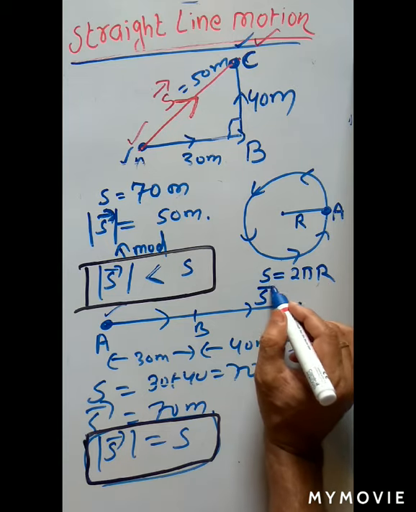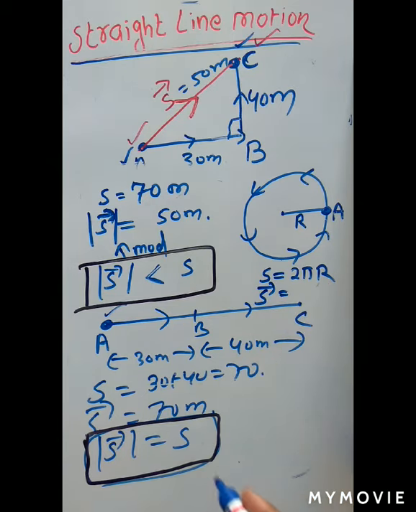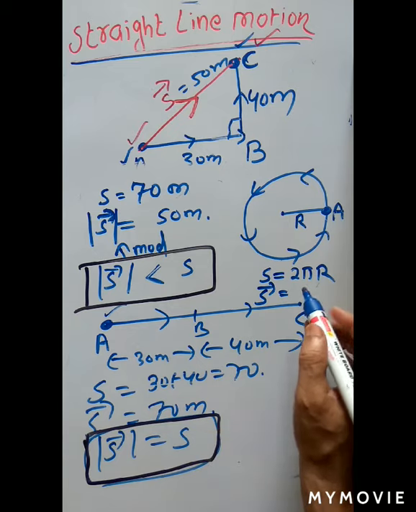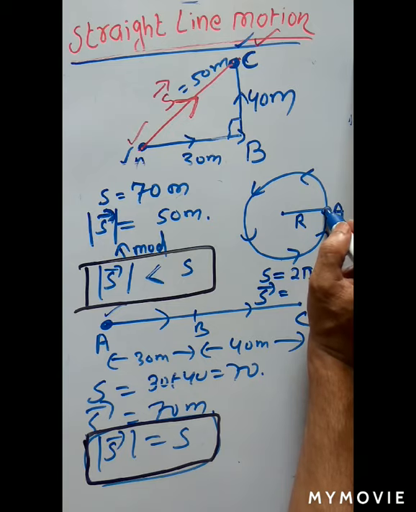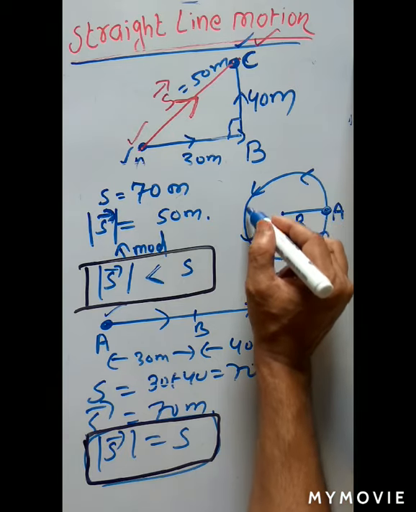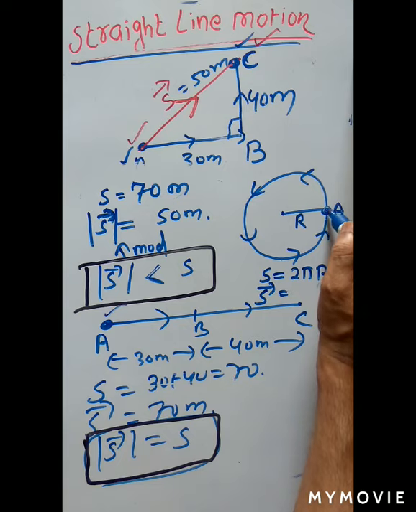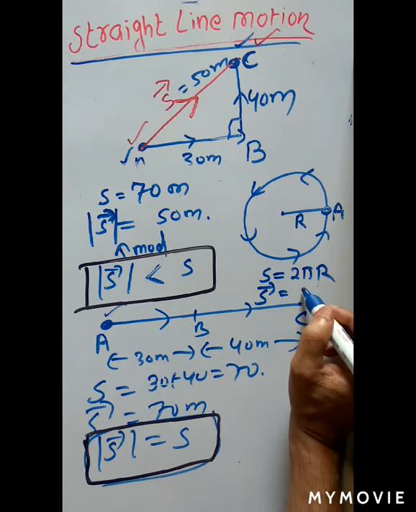Then what is displacement? Displacement is the shortest path between the initial point and the final point. This is the starting point A, the initial point. When it covers a complete revolution, again it reaches point A. So A is the initial point and the same A is the final point. What is the shortest path between initial and final point? 0.